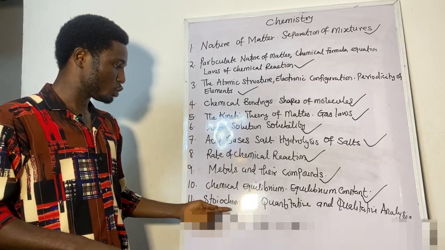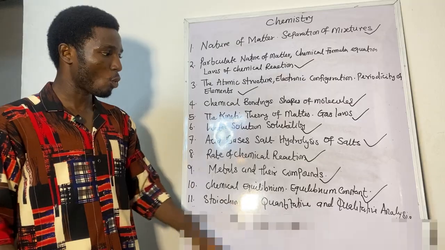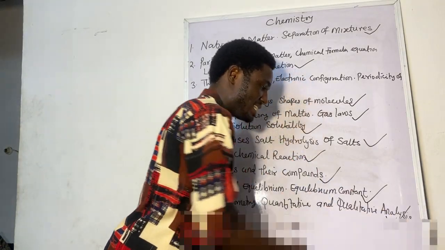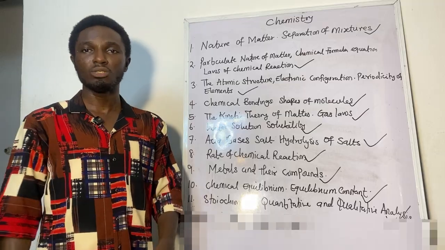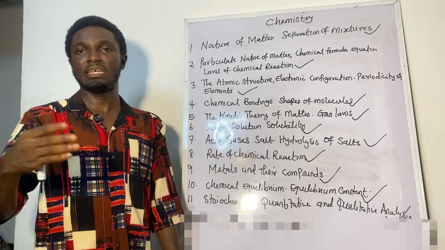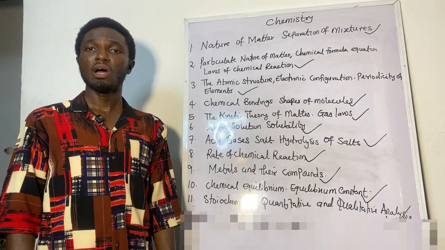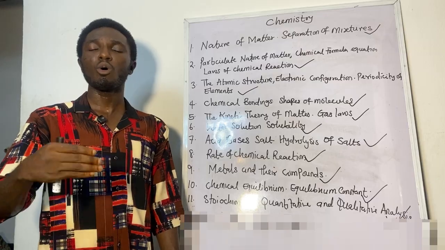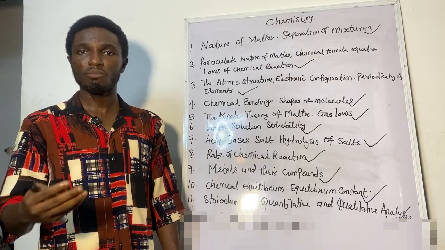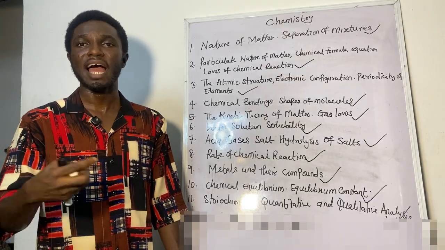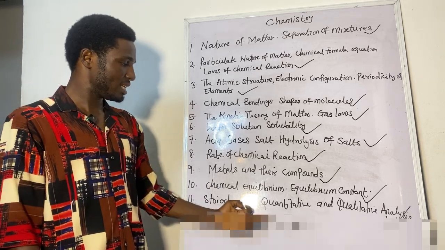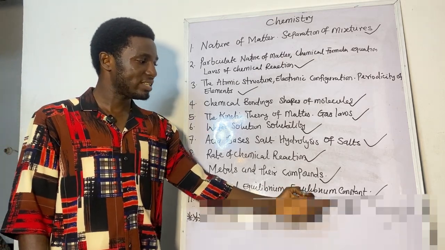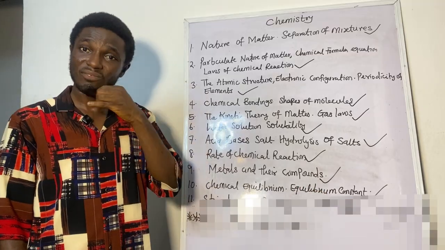Then we also have stoichiometry, quantitative and qualitative analysis. This is another vital topic. Jamb asks questions on how to calculate moles, the mole concept, how to find the number of moles, number of particles, and number of ions. Many students have no idea on that. So this topic is a very, very, very important topic.